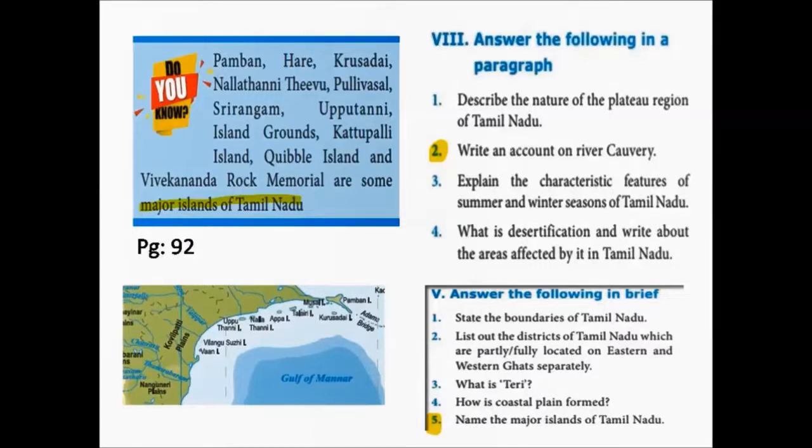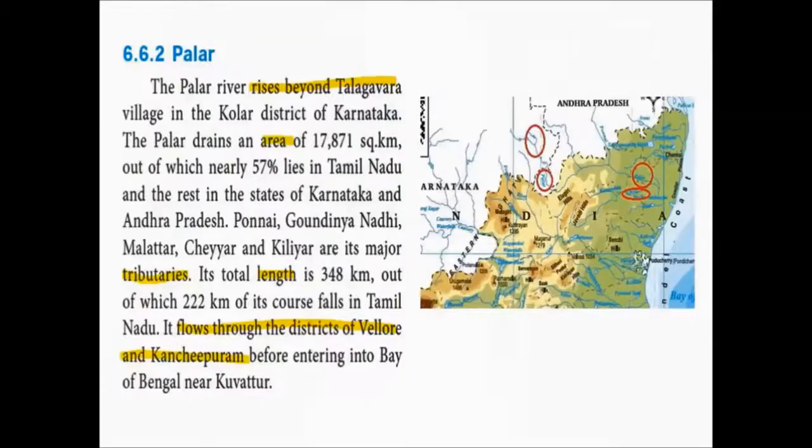In the physical map of Tamil Nadu, you can locate these islands in the southeast coastal region. Next, we will see about the river Palar. The river Palar rises beyond Talagavara village in the Kolar district of Karnataka. This river also rises in the Karnataka state in Kolar district.